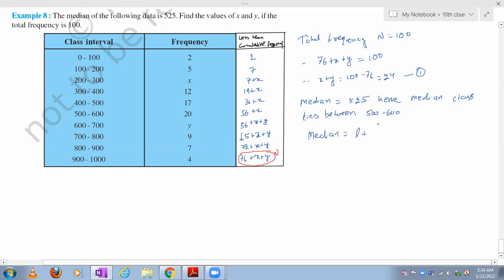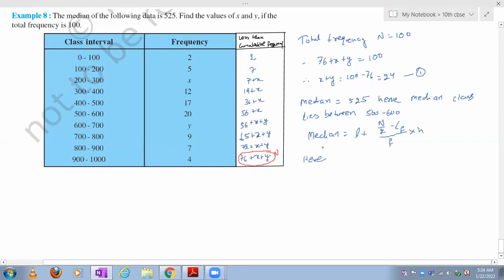L plus, this we need to remember, n by 2 minus CF by f into h. First of all, we need to identify what is L here.